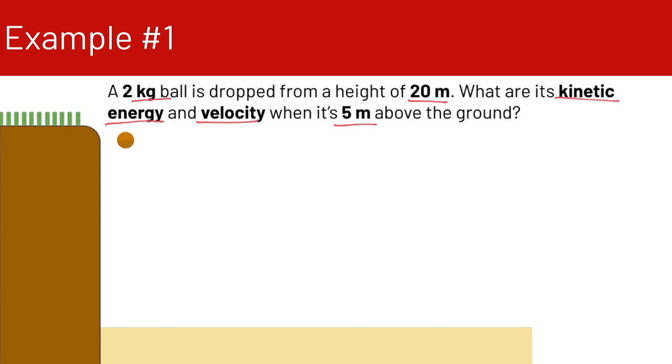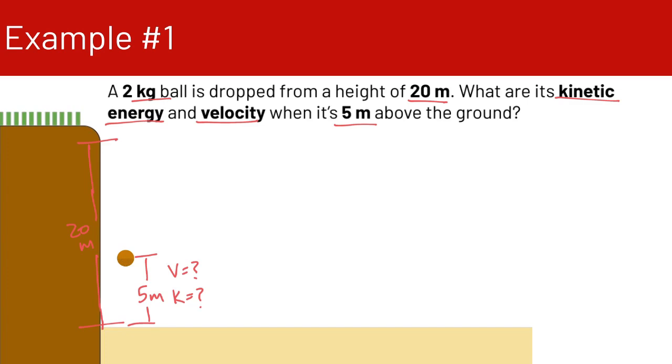So this distance is 20 meters, and we want to know, as the ball drops and reaches this height of 5 meters above the ground, what is its velocity and kinetic energy?